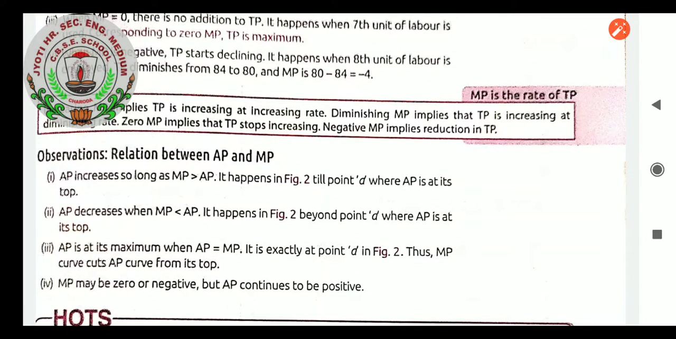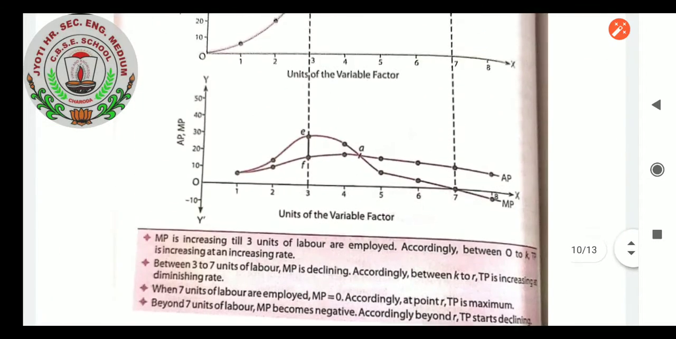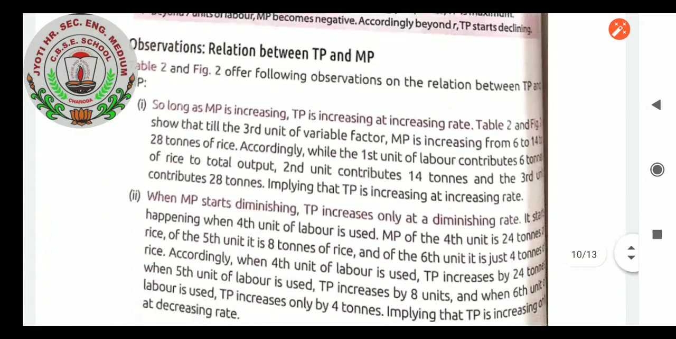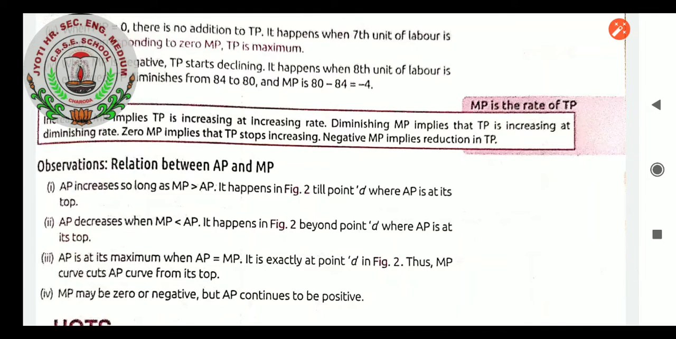The observation says that the relation between AP and MP is that AP increases so long as MP is greater than AP. It happens in figure number 2 till point D, where AP is at its top. AP decreases when MP is less than AP. It happens in figure number 2 beyond point D. You can see in this tabular data only, you can calculate, no need of the graph. You can observe where MP is declining, where AP is increasing, where it is decreasing. So AP increases when MP is greater than AP, and AP decreases when marginal productivity is less than average productivity.